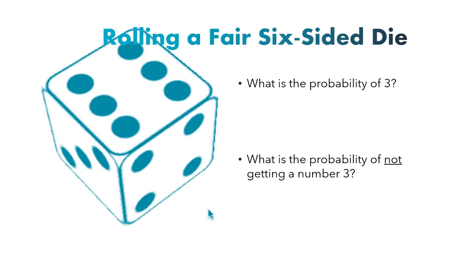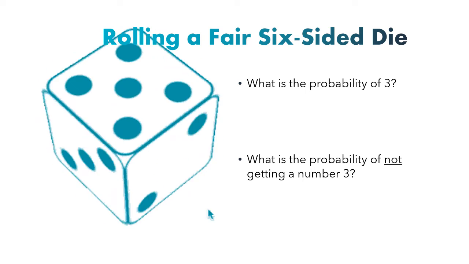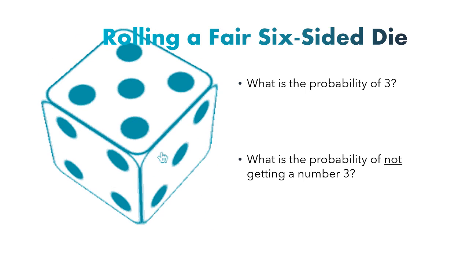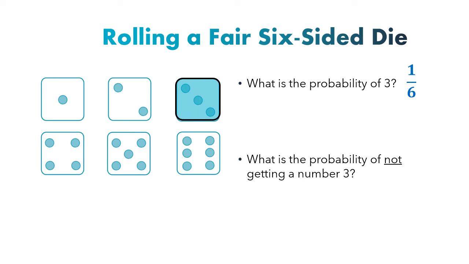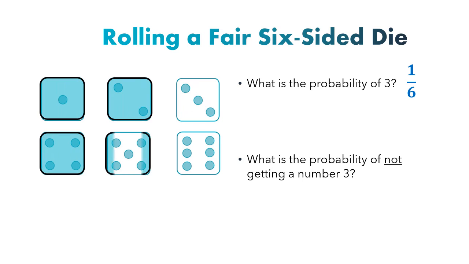So first, let's review the probability of an event and the probability of not event. When I roll a die, what's the probability of getting a 3? It's 1 over 6. And what's the probability of not getting a number 3? That's 5 over 6. Or 1 minus 1 over 6, which is 5 over 6.